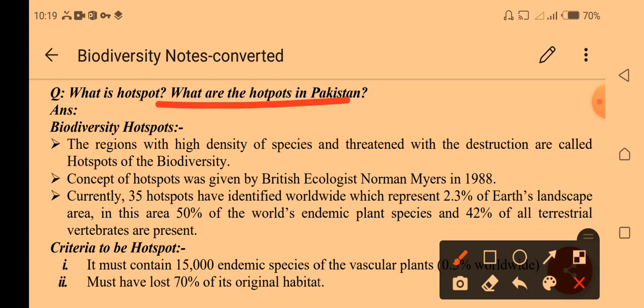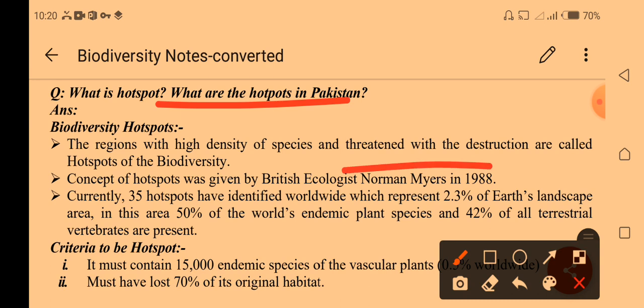For example, if we talk about any forest, like the Himalayan forest, there would be hotspot biodiversity, but the threat is that other species hunt and kill these species, and this biodiversity is being affected by other organisms. We call this hotspot biodiversity. The concept of the hotspot was given by the scientist Norman Myers